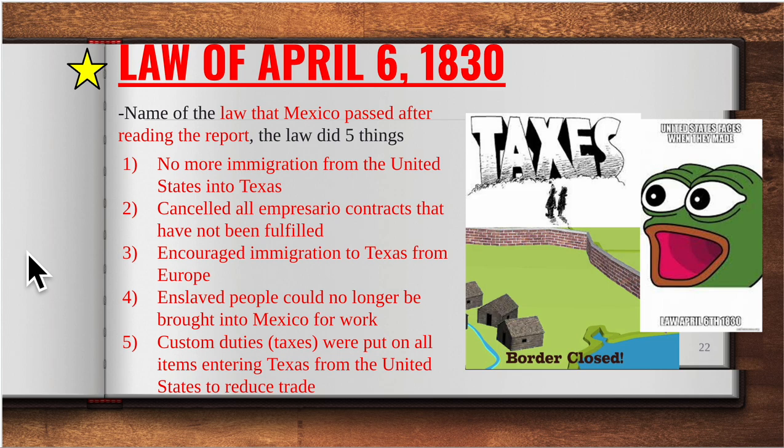Number 4, enslaved people could no longer be brought into Mexico for work. So in other words, no more slaves can be brought in. We have the ones that are there, and that's it. No more can be brought in. And then number 5, anything that is purchased and brought from the United States or is being sold to the United States has to pay very heavy taxes or custom duties.